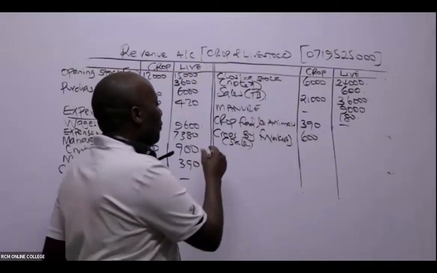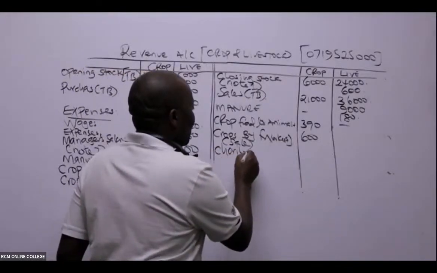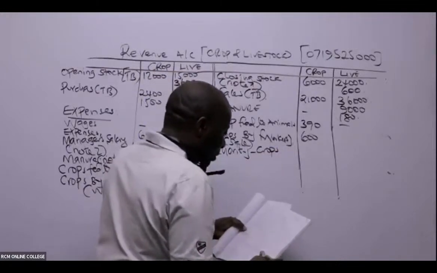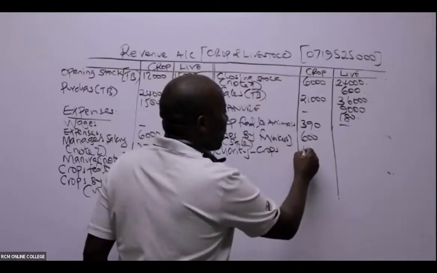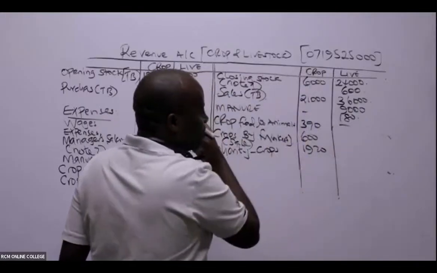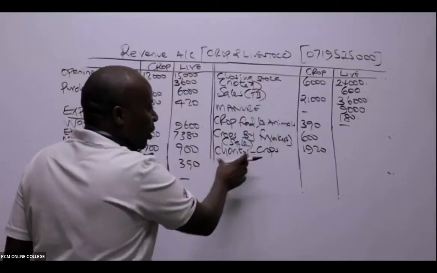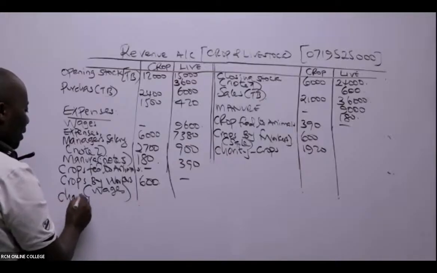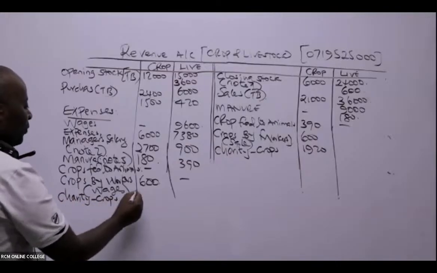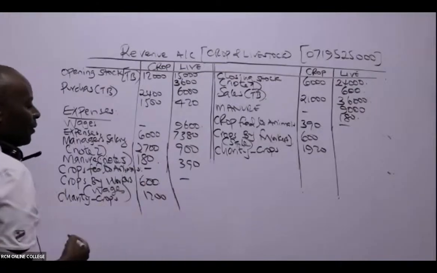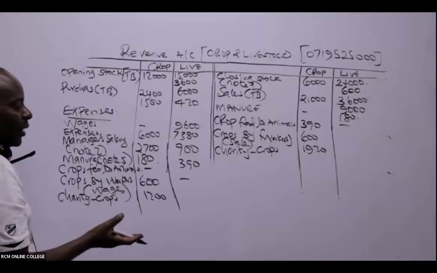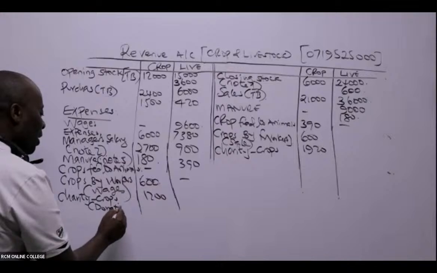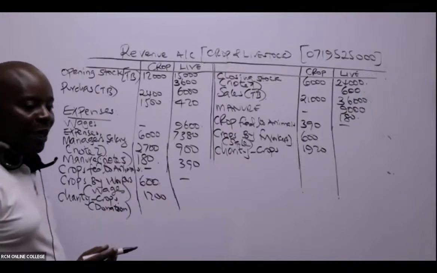So in this case here, we have charity crops. How much? 1,920, for crops alone. Our figures are in thousands, remember. So remember, this is a donation which has to be expensed here. So charity crops, we have in this case here, 1,200. Is it livestock that we donated? So remember, if I were you, I would write in brackets here, donation, and I can even write the note number.